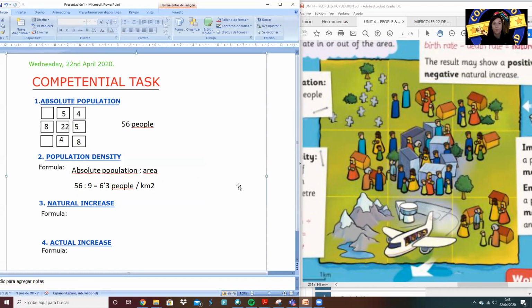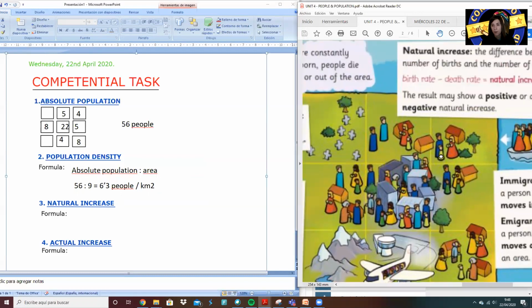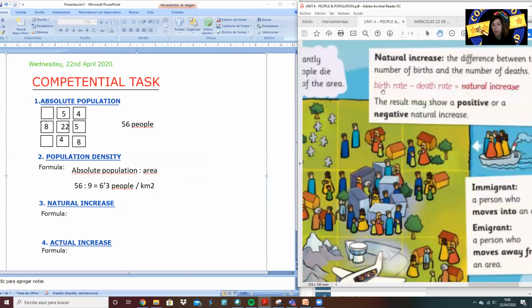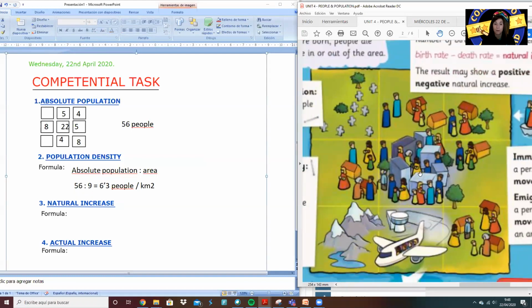Now we're going to calculate the natural increase. What was the formula? Remember, that is the people who are born minus the people who die. So we need to count the babies. So we're going to start. How many babies have been born here? 1, 2, 3, 4, 5, 6, 7, 8, 9, 10, 11 babies.